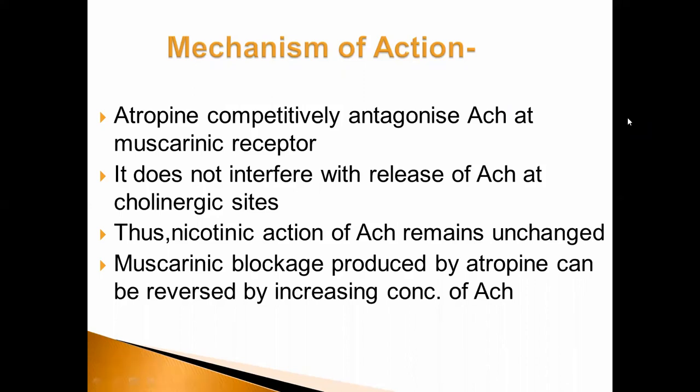Muscarinic blockage produced by atropine can be reversed by increasing the concentration of acetylcholine. Muscarinic blockage means atropine blocks the action of acetylcholine at the muscarinic receptor, which can be reversed by increasing the concentration of acetylcholine.